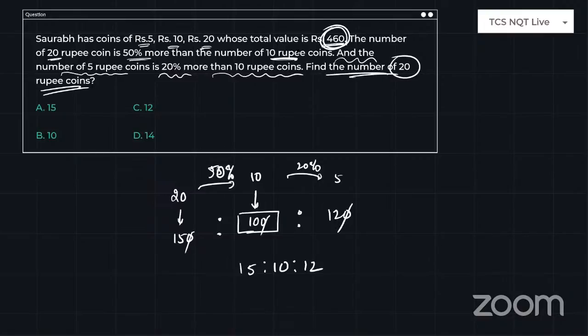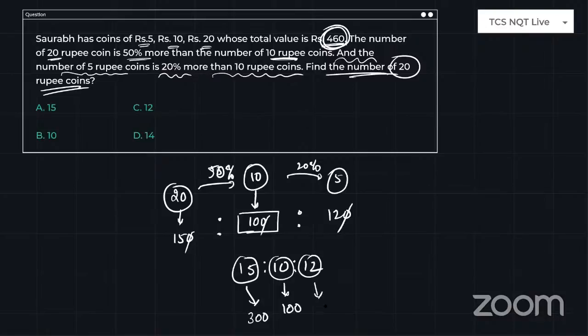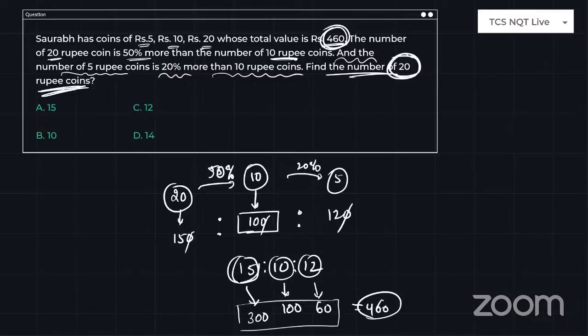So find the number of 20 rupee coins. So what is the value you need to find? For example, 20 rupee coins are 15. The total value: 15 twenties are how much? 300 rupees. 10 rupee coins are 10, so the answer is 100 rupees. 5 rupee coins are 12, so the answer is 60 rupees. So total 460 rupees completed. So how many coins are there of the denomination represented by 20, which is nothing but 15. So option A is correct.